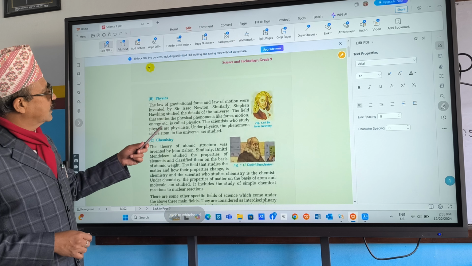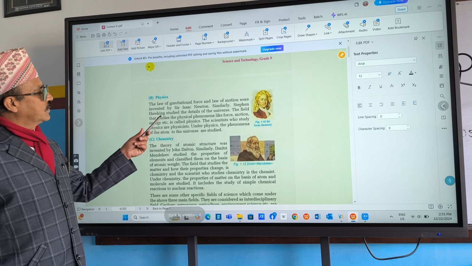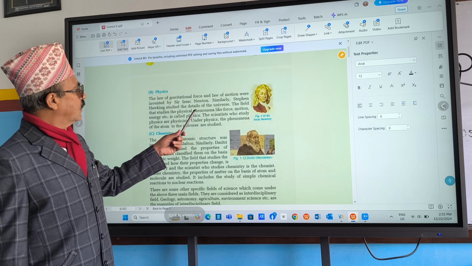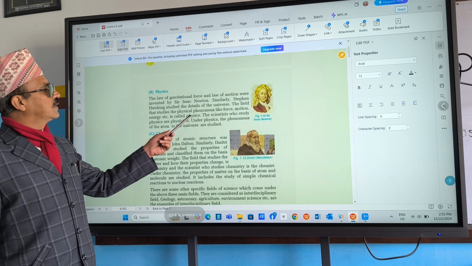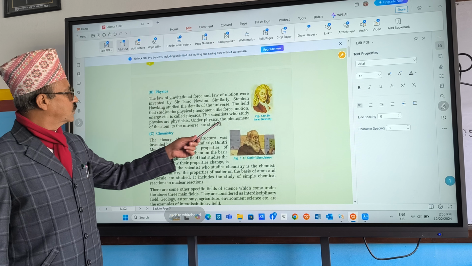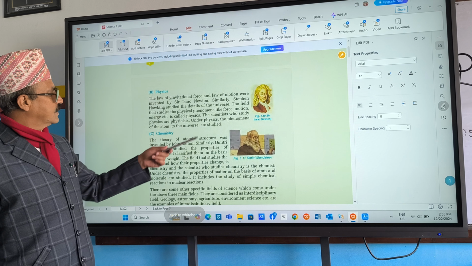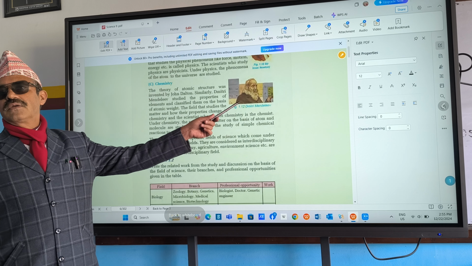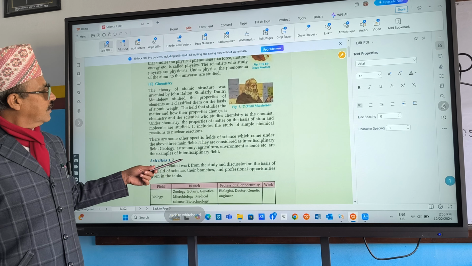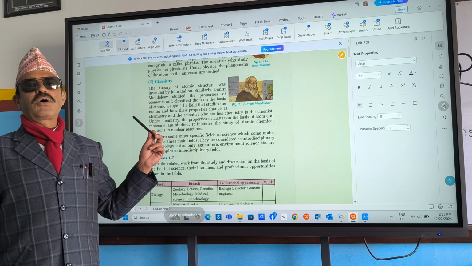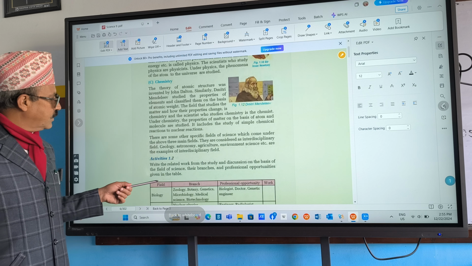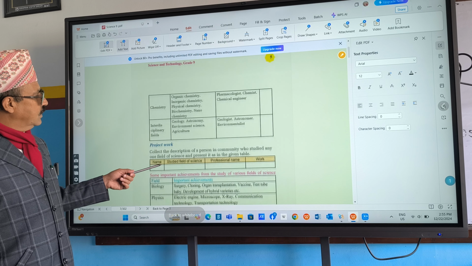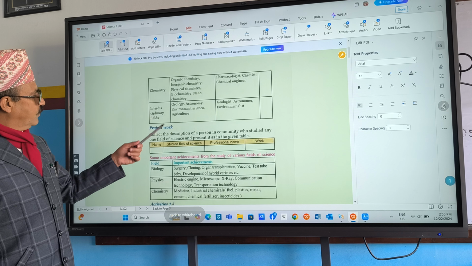Physics. Isaac Newton. Physics, study of matter. Fields that study the physical phenomena like force, motion, energy. Isaac Newton. Chemistry, who is he? Mendeleev. And in chemistry we study about matter and properties of matter. Biology, physics, chemistry, interdisciplinary fields are here.